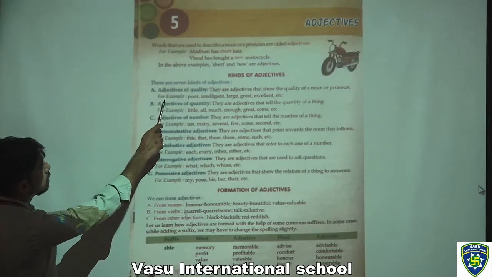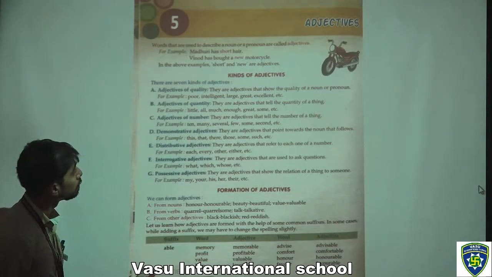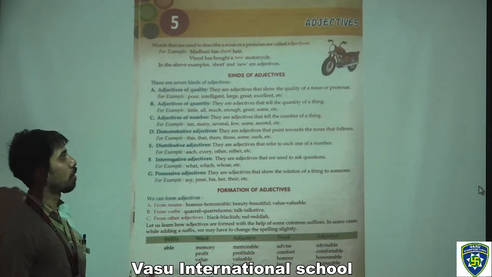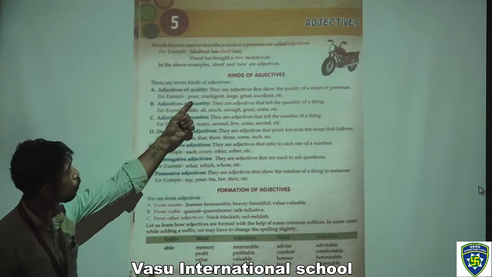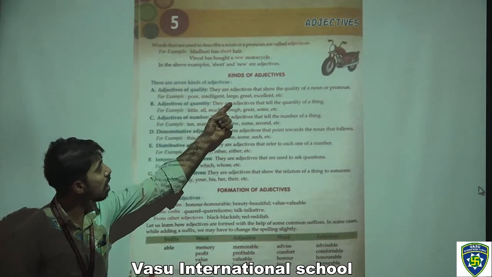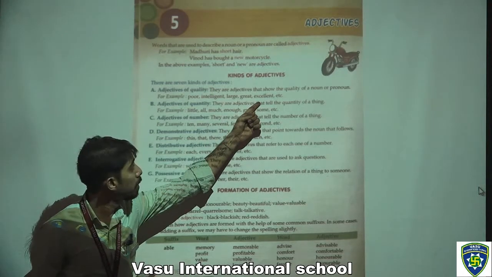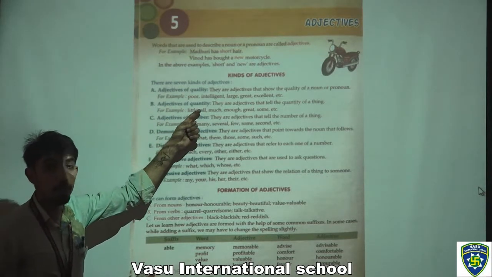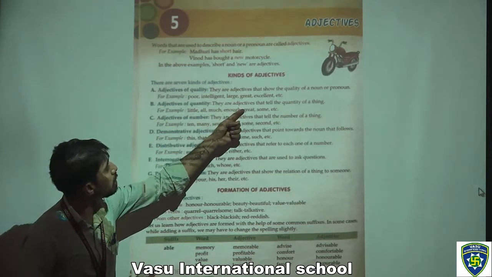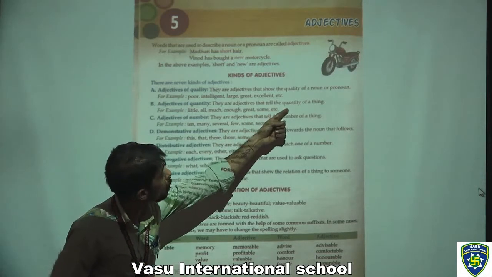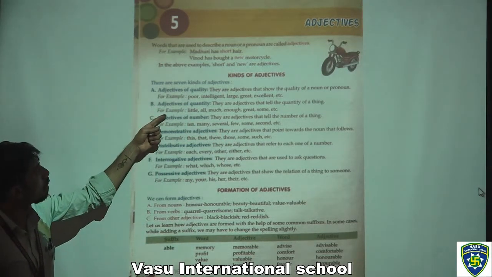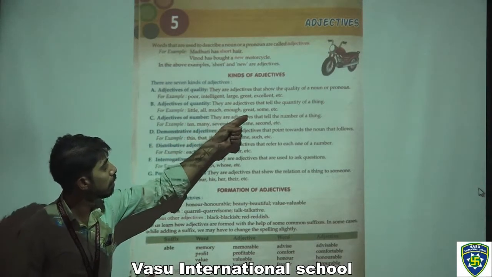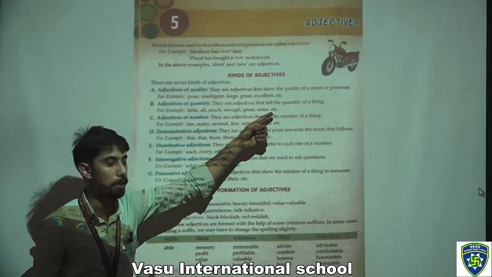Now the first one is adjectives of quality. They are adjectives that show the quality of a noun or pronoun. For example, poor, intelligent, large, great, excellent, etc. Second one, adjectives of quantity. They are adjectives that tell the quantity of a thing. For example, little, all, much, enough, great, some, etc.